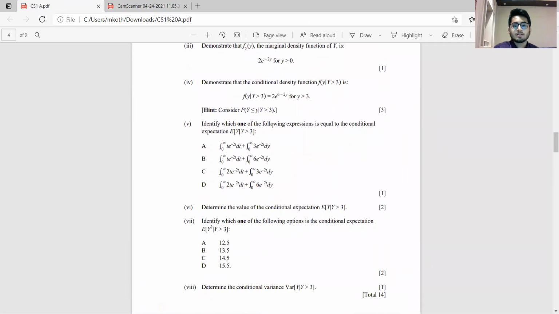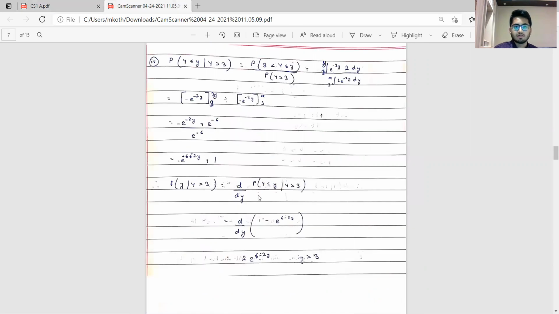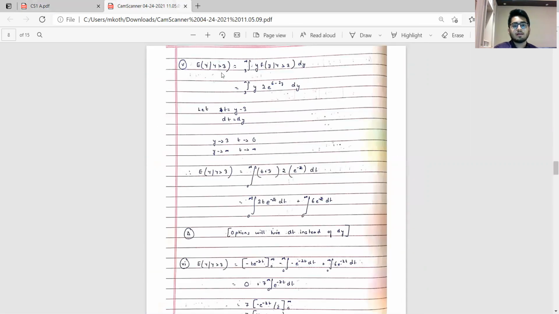Now the next part is to identify which of the following expressions is equal to the conditional expectation of Y given Y greater than 3. So here the expectation of Y given Y greater than 3 is the integral of y from 3 to infinity of f(y) given Y greater than 3. Performing these steps, we get this particular expression, which is nothing but option D.